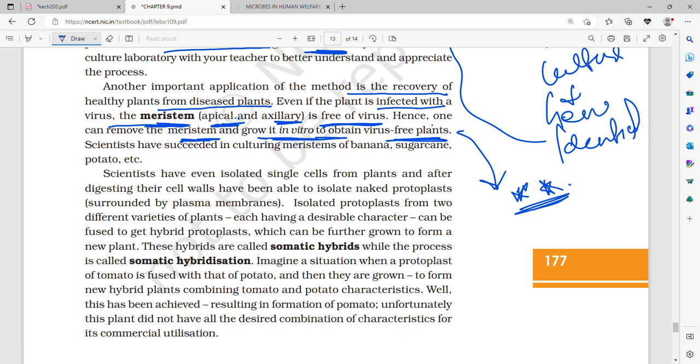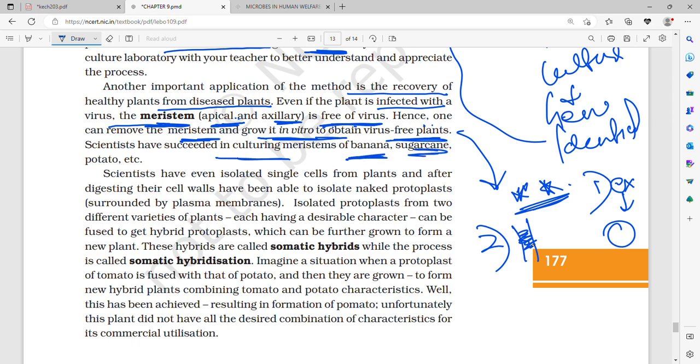Firstly, by tissue culture from an explant you can generate an entire whole plant. The second part is that from diseased plants, that is plants that are going to die, we can recover healthy plants. The apical as well as axillary meristem is going to be free of the virus, so one can remove the meristem and grow it in vitro to obtain virus-free plants. Scientists have succeeded in culturing meristems of banana, sugarcane and potato. This is also a very big breakthrough, you can say.